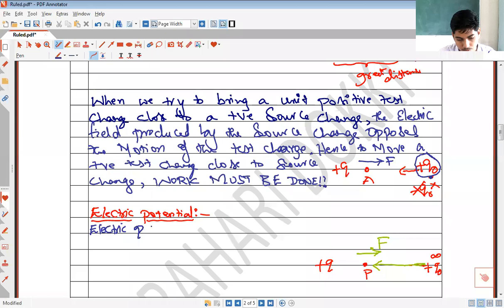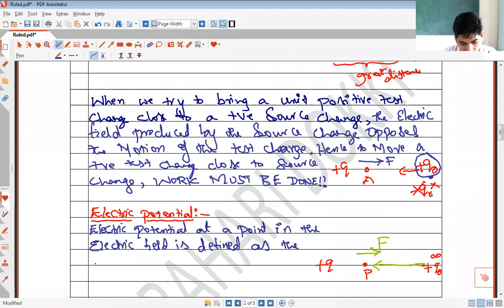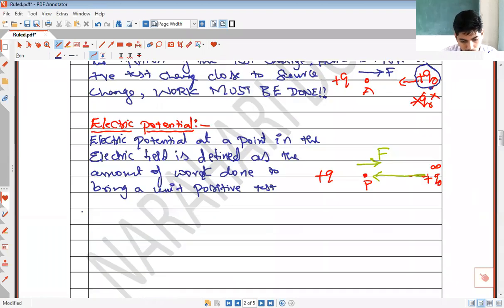So electric potential at a point in the electric field is defined as the amount of work done to bring a unit positive test charge from infinity to that point against electric force.